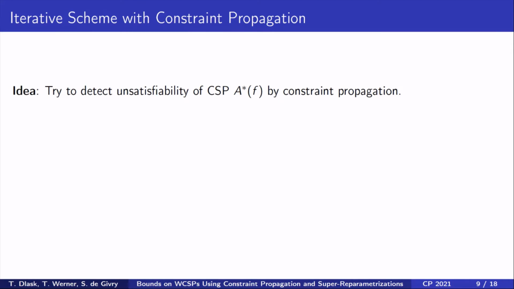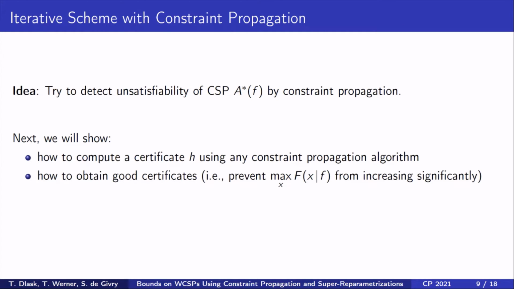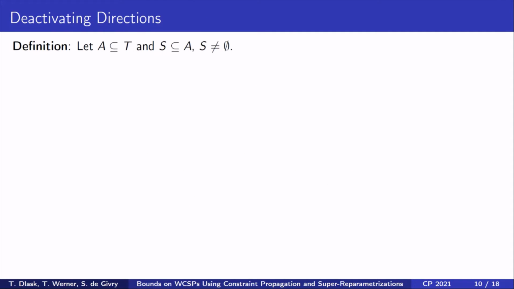So far, we assumed that we could decide satisfiability of a CSP in each iteration, but this is not realistic as the CSP is NP-complete. We therefore propose a weaker scheme in which we try to detect unsatisfiability of A star f only in some cases by constraint propagation. In the rest of the presentation, we explain how to compute a certificate H using any constraint propagation algorithm. We will also suggest how to obtain certificates that may prevent the values of the weighted CSP F from increasing significantly. Finally, we will present our experimental results where we used singleton arc consistency as the constraint propagation method.